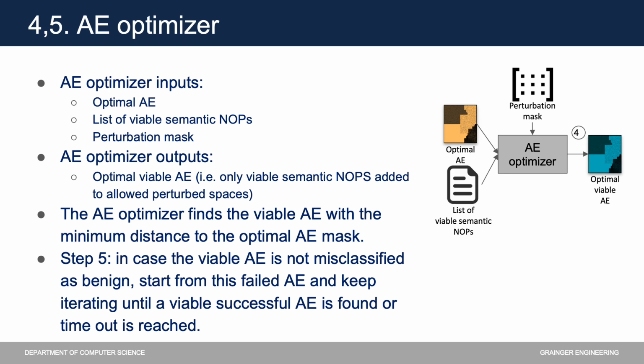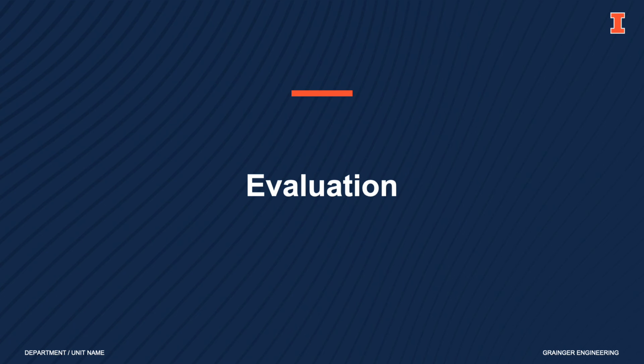We also implement a fail-safe step in the case that the adversarial example fails to cause a misclassification. In this step, we use the failed adversarial example as our starting point and keep iterating until a viable successful adversarial example is found or timeout is reached. In the next few slides, we evaluate our algorithm and show the results of our experiments.